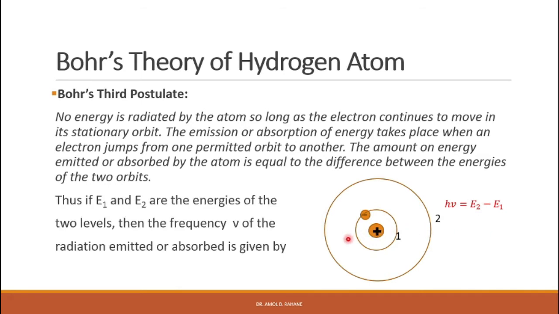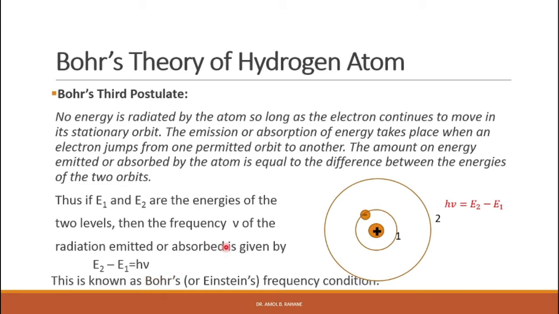Thus if E1 and E2 are the energies of the two levels, then the frequency nu of the radiation emitted or absorbed is given by E2 minus E1 is equal to h nu, where h is Planck's constant, right? So this is known as Bohr's or Einstein's frequency condition. So this is called Bohr's frequency condition, right? So these are the three postulates. On the basis of these three postulates, Bohr proposed this model of the hydrogen atom.